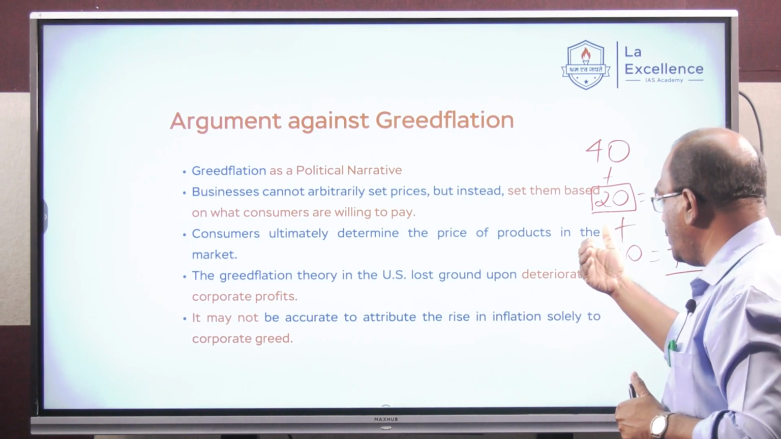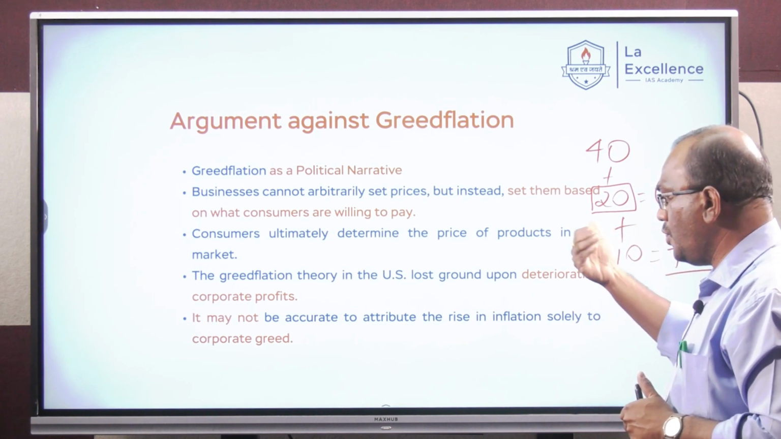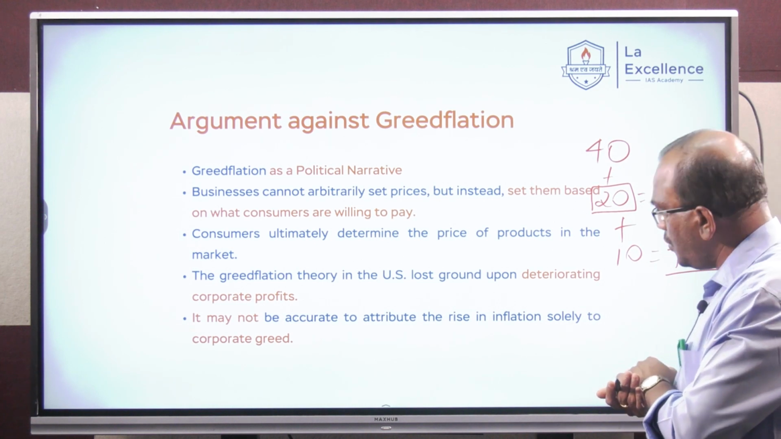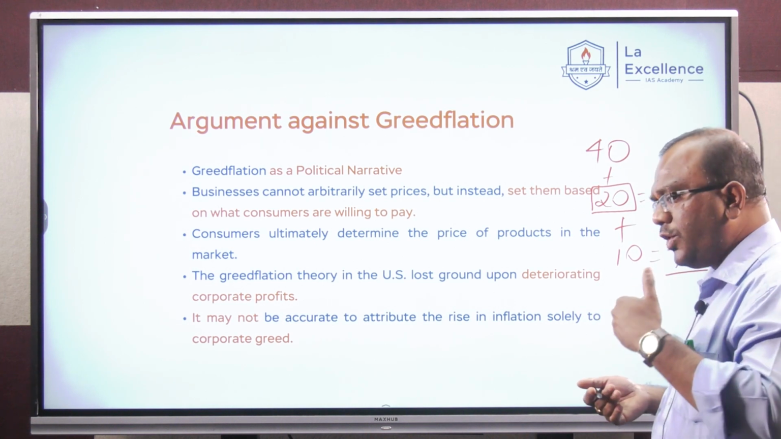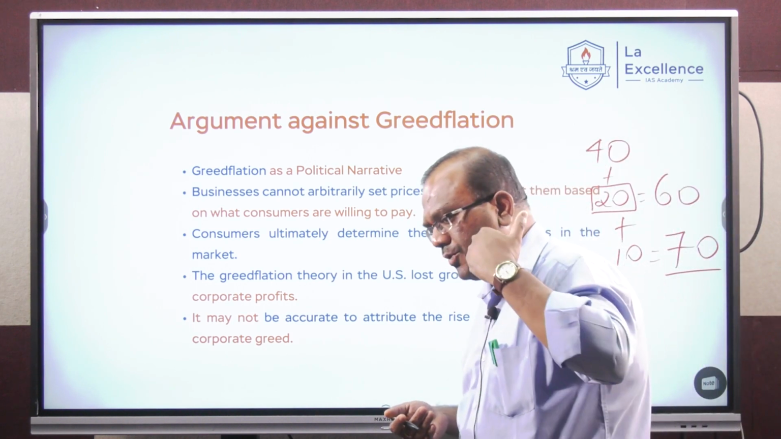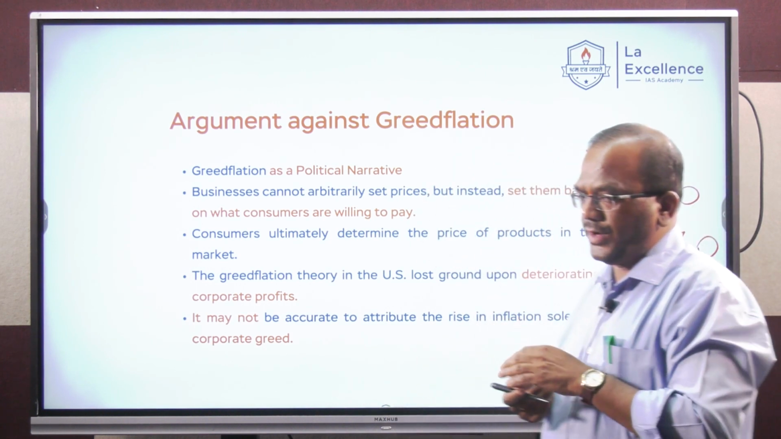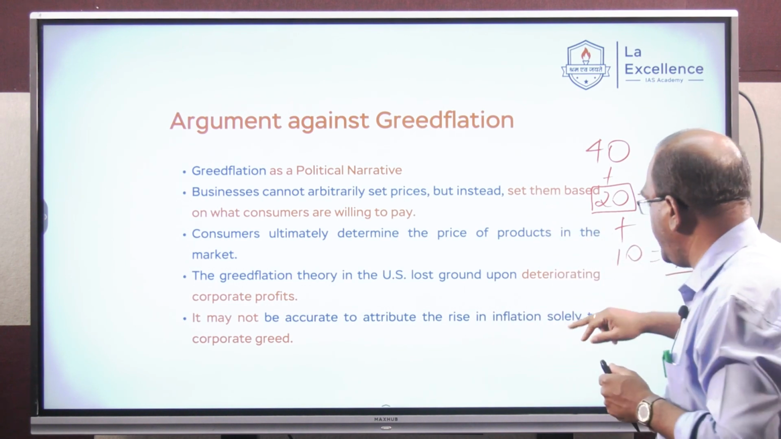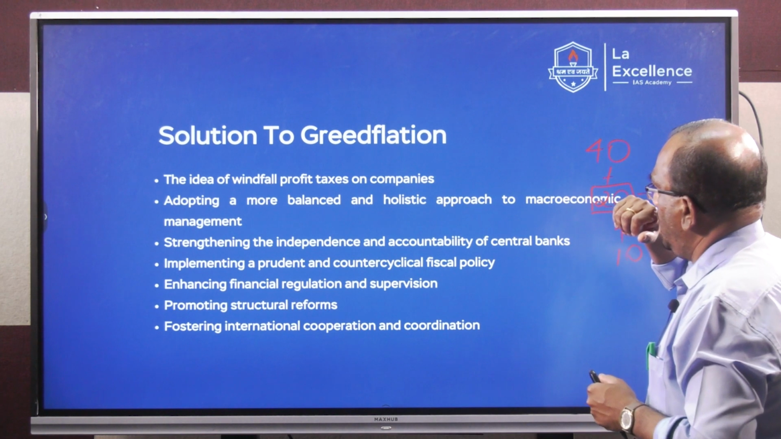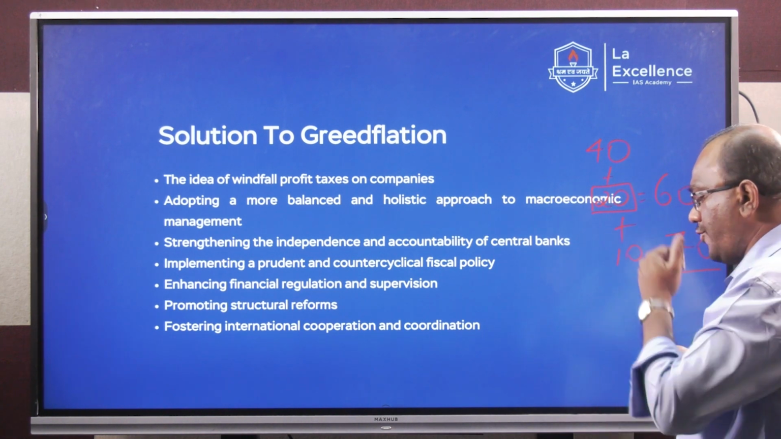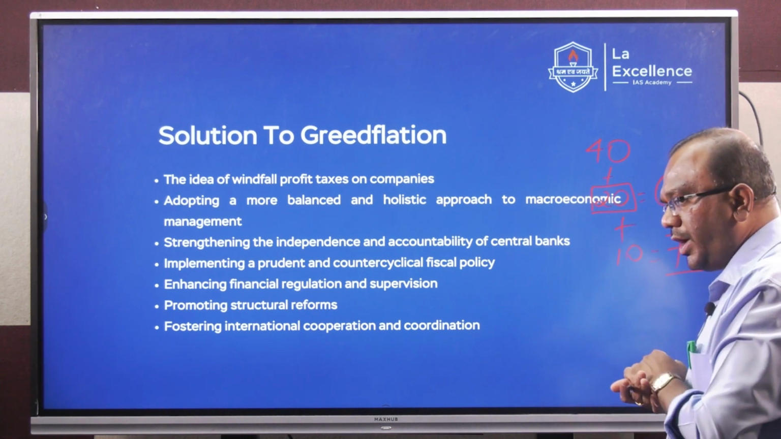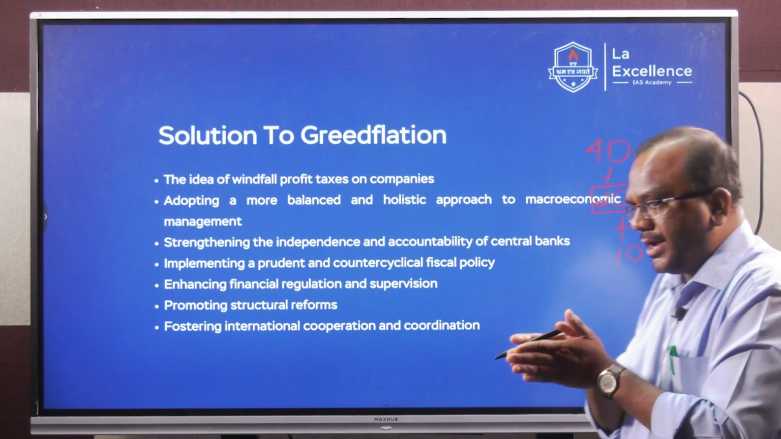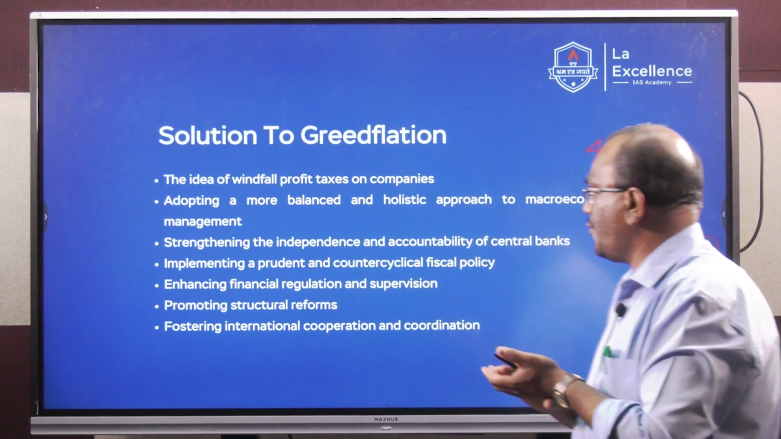The greedflation theory in the US has lost ground upon deteriorating corporate profits. It may not be accurate to attribute the rise in inflation solely to corporate greed, right? I told you, an increase in the cost of inputs might be due to supply side constraints. But apart from that, the corporate greed is fueling high inflation. Solution, the windfall profit tax, right? The windfall taxation on petroleum products has been introduced by the government, where they felt that the oil marketing companies have made heavy profits or windfall profits.